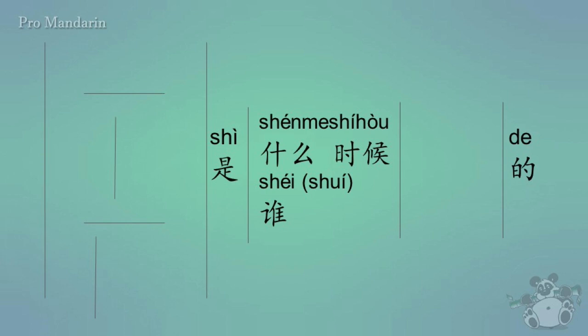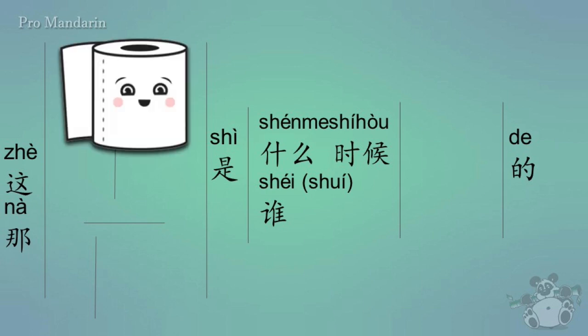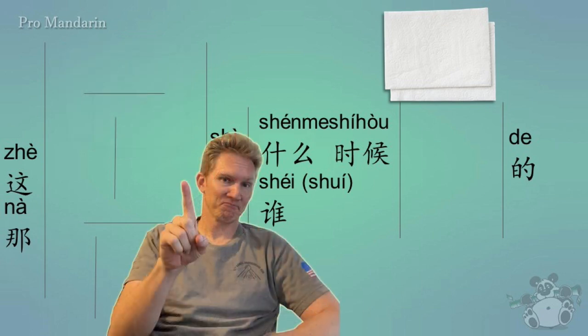So the first word is 这, which means this, and then we got 那, which means that. Now we could say 这是 or 那是 all by itself, as in this is or that is. But if we want to add in any words, we need to know what a classifier is. If someone said, give me a toilet paper, you might think, well, that sounds a little weird. But if they said, give me a roll of toilet paper, then you might go, okay, that makes a little more sense. Now, what if they said, I just need a couple squares of toilet paper? Then you might start thinking, well, I just can't spare a square.